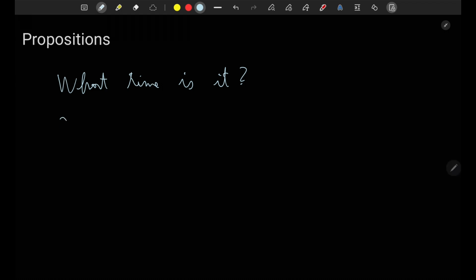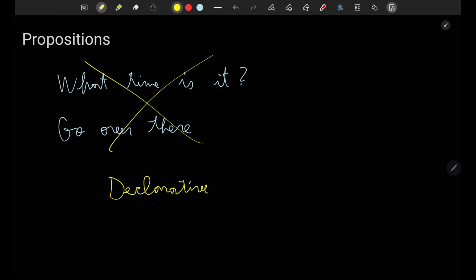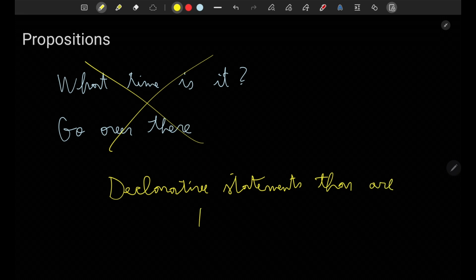Commands. So, go over there. Same thing. It doesn't make sense to reason about it in terms of truth or falsehood. So it is not true. It is not false. It is not a proposition. It's just a sentence. Only declarative statements that are true or false can be considered propositions.